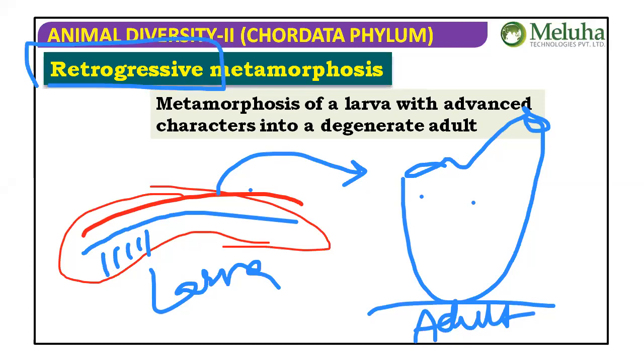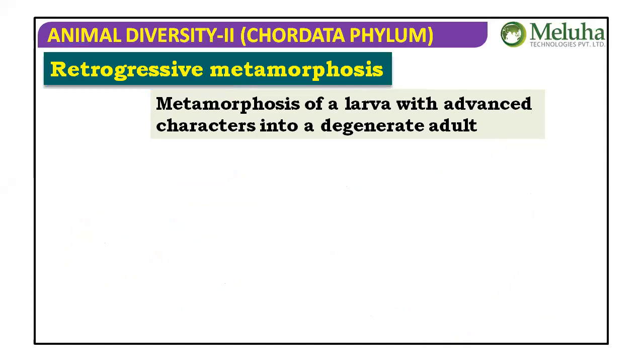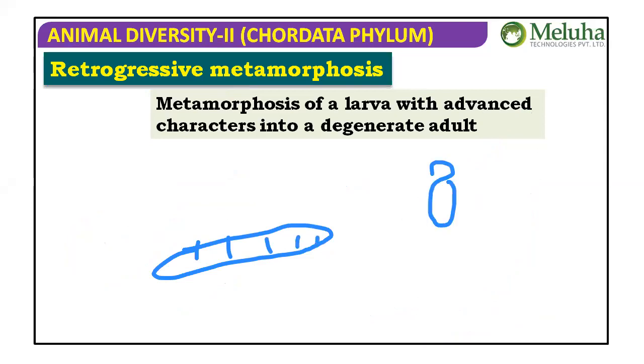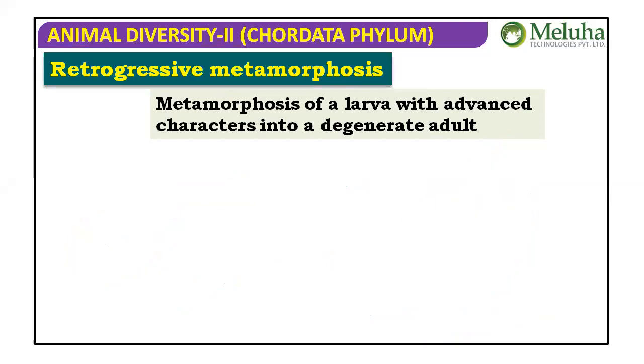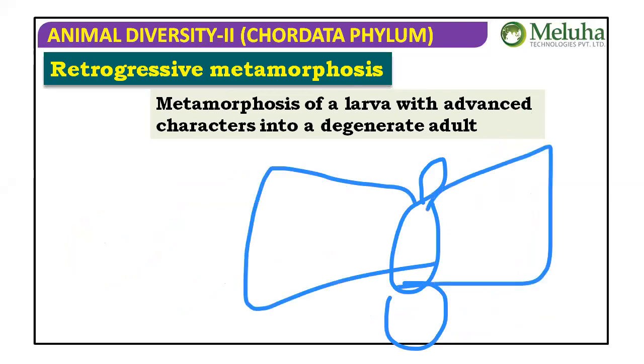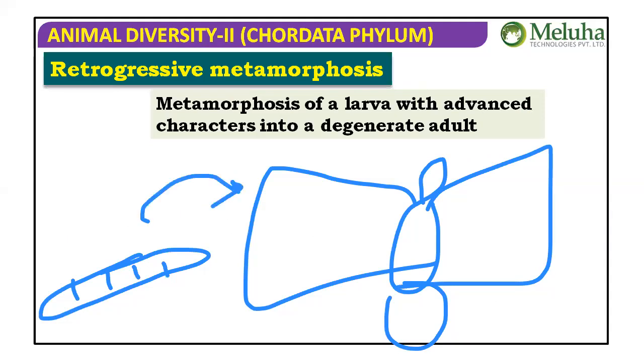In general, let us take a known example: the caterpillar larva in invertebrates. That is primitive, and the well-developed form is the butterfly. This primitive caterpillar larva becomes an adult butterfly. Okay, I have to draw the butterfly. This is the caterpillar larva. So a primitive larva developing into an adult is progressive metamorphosis.